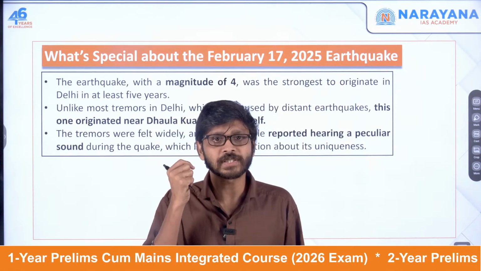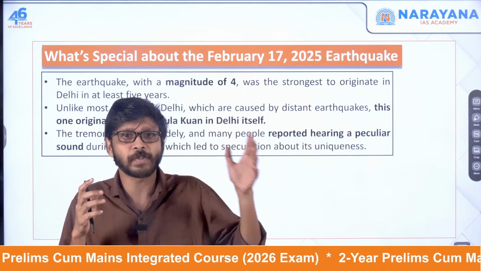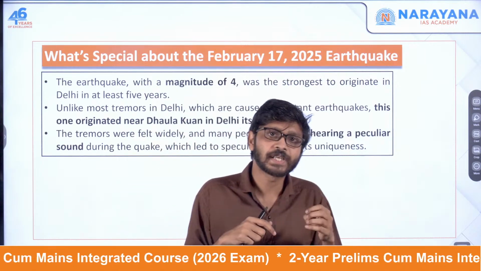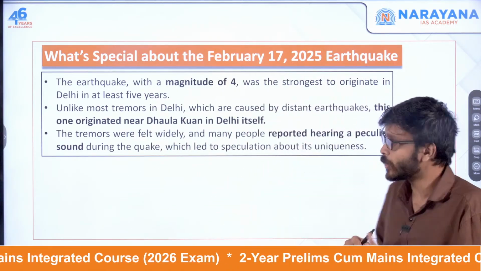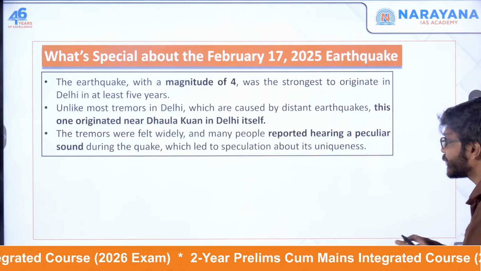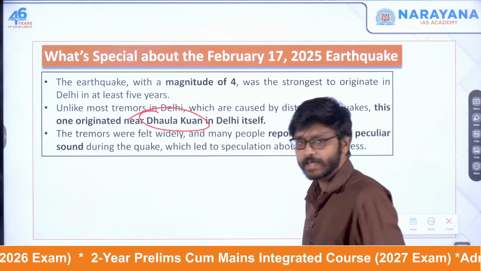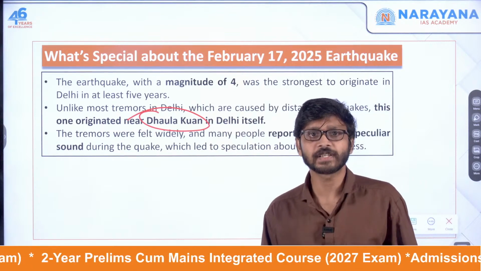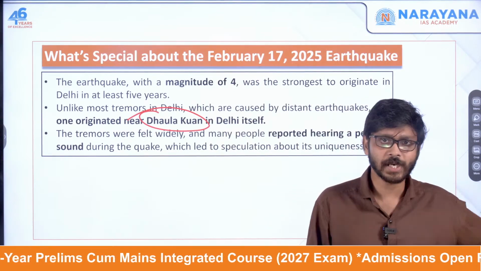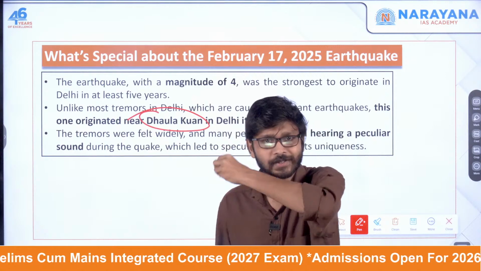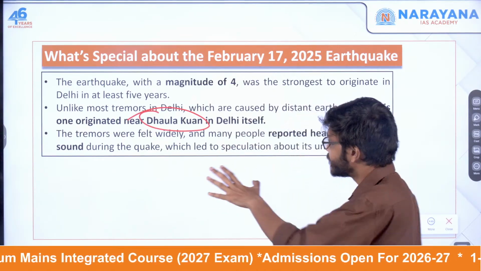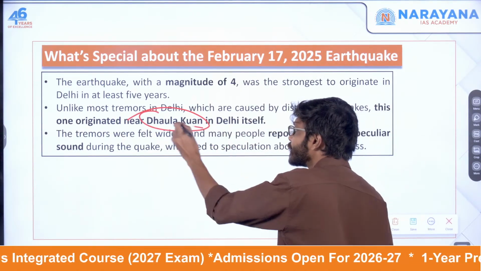Another important thing is that, unlike many of the region's past quakes, this one originated near Delhi, in Dhaula Kuan in Delhi. Usually the earthquakes you felt earlier were in Uttarakhand or other areas, and tremors came to Delhi, but this time it occurred near Delhi itself.